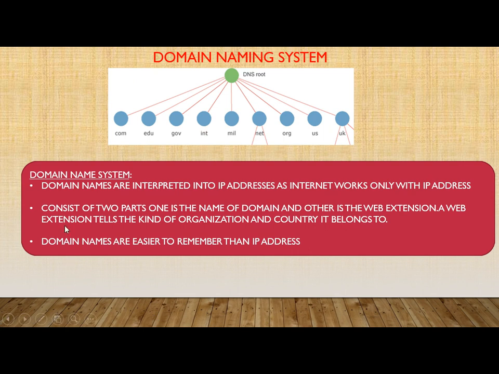A web extension tells the kind of organization and country it belongs to. Like here we have several extensions, like .edu. This will indicate that this is an educational site. .gov will indicate that this is a government site. It will also tell you which country it belongs to, like .us, .uk. If it is India, then it will be .in. So all these are useful. This domain name system is useful to find out which country a website belongs to and what kind of website it is.